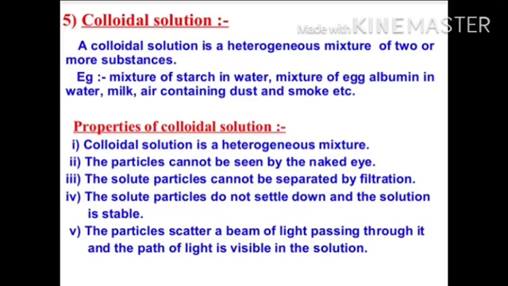A colloid is quite stable. They can't be separated from the mixture by the process of filtration, but a special technique of separation known as centrifugation can be used to separate the colloidal particles.